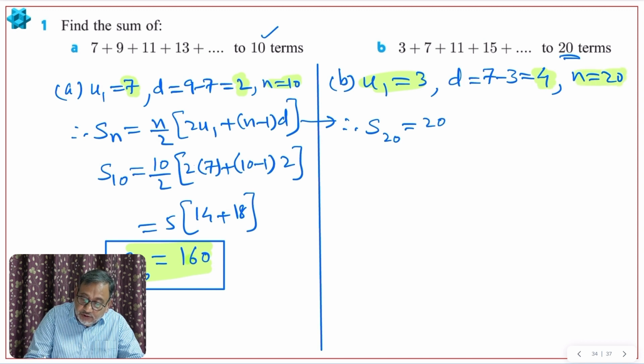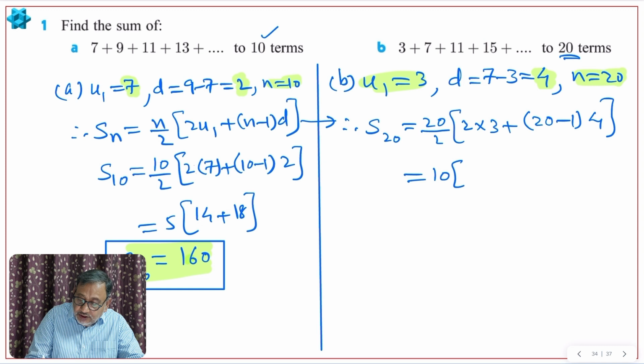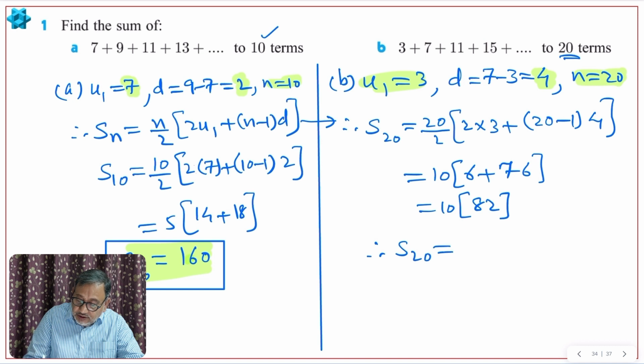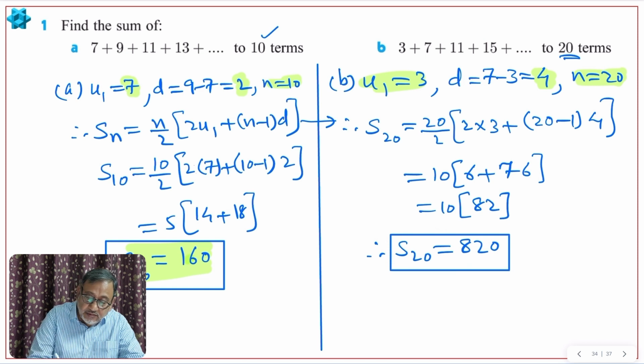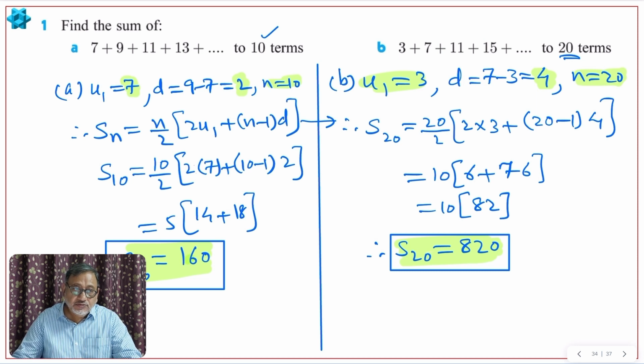In the formula we will put all the values: 20 by 2, u1 means 3, n minus 1, 20 minus 1, d is 4. So 20 by 2, 10, 2 3s are 6, plus 20 minus 1, 19, 19 times 4, 76. 76 and 6, 82. So 10 times 82 will be 820. So S20 is 820. This is the answer for this question. Let me highlight it. I hope you understood this question.